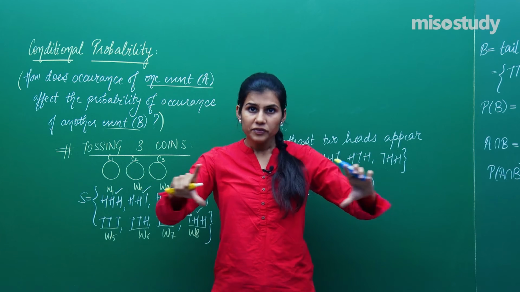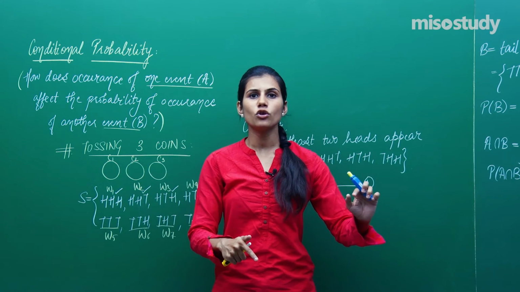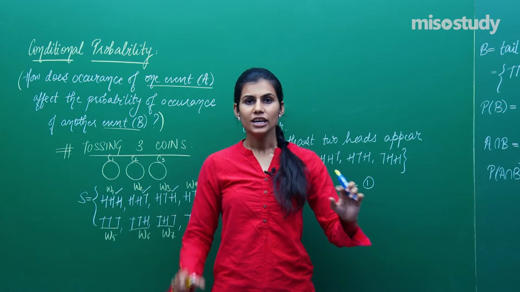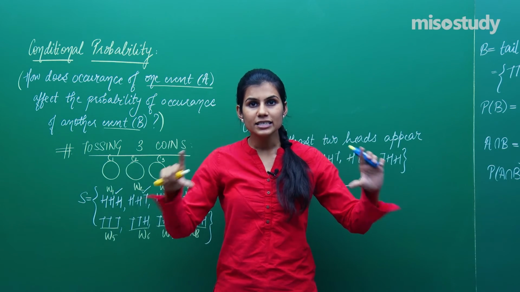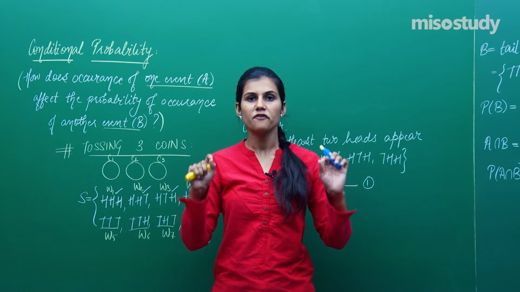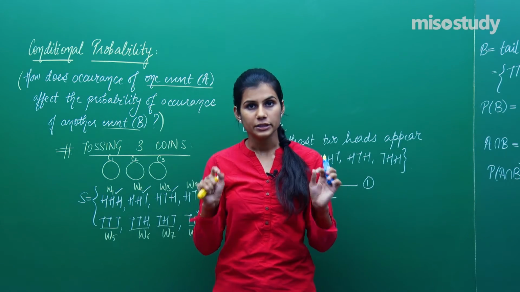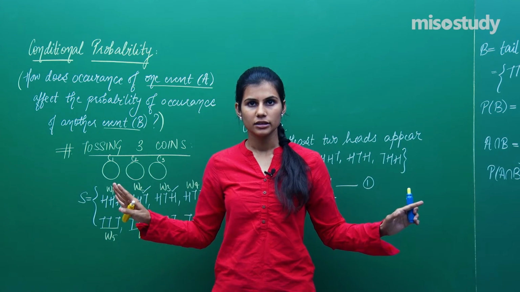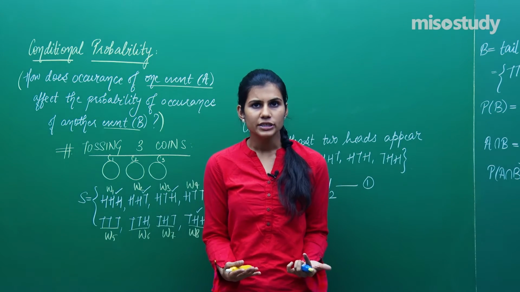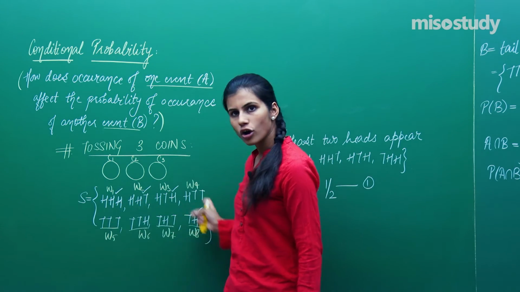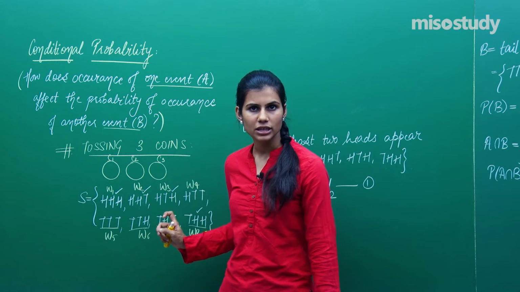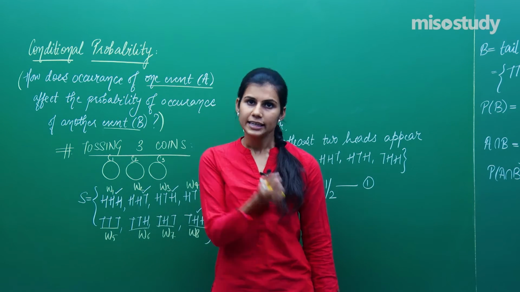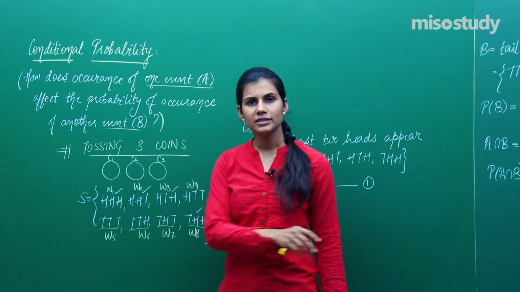Because once one of these 4 has occurred, then I want to talk about the probability of occurrence of event A. Okay? So, I am only concerned with these 4 elementary events which are favoring the occurrence of event B. These rest 4 are of no use. So, generally when you find probability of any event, what you do? Among all the elementary events which are my possible outcomes, you find out the number of those elementary events which are favorable to my event. Divide that number by total number of elementary events and you get the probability.